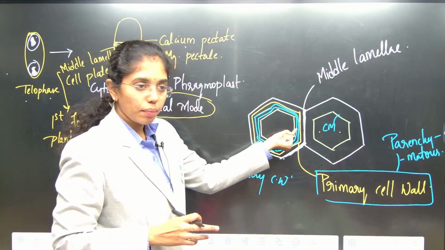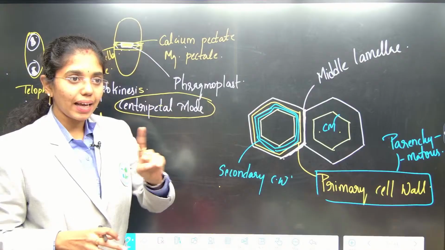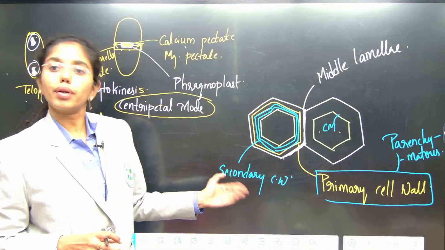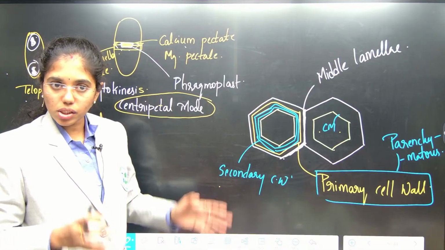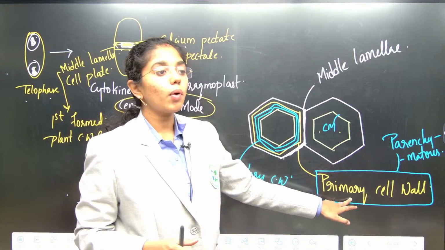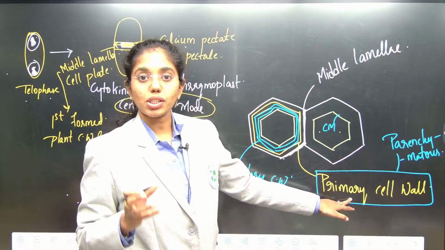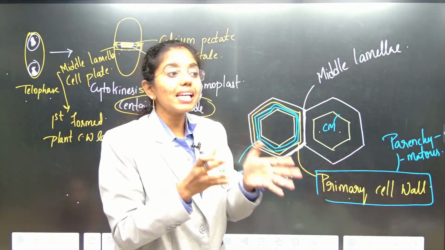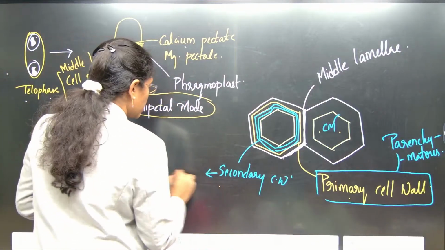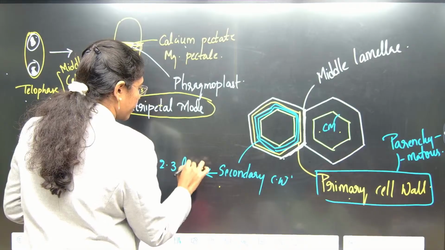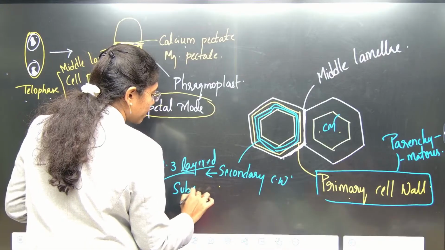Next, inner to the primary cell wall, the secondary cell wall will form. Primary cell wall is single layered, but secondary cell wall is 2 to 3 layered. As the cell increases in its size, the primary cell wall structure disintegrates. Understood? Secondary cell wall is 2 to 3 layered, and it will be thick and tough because of suberin and lignin depositions.